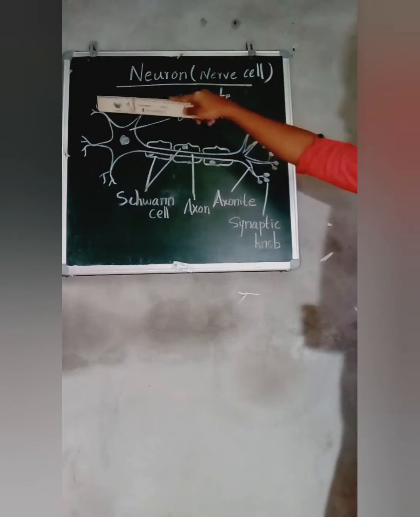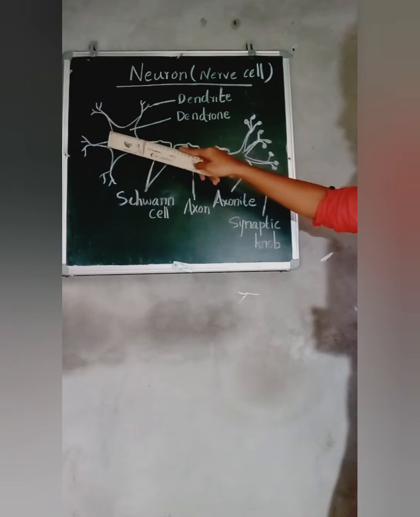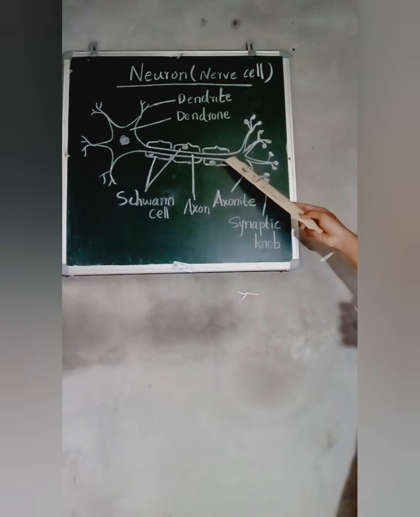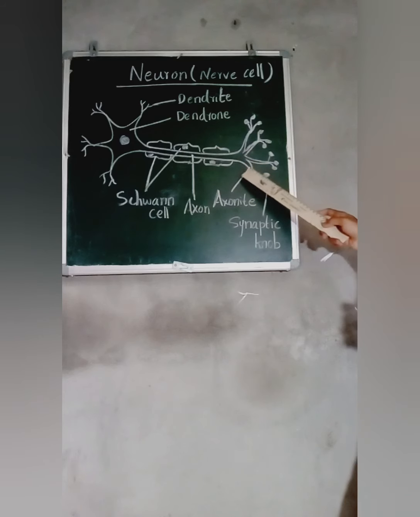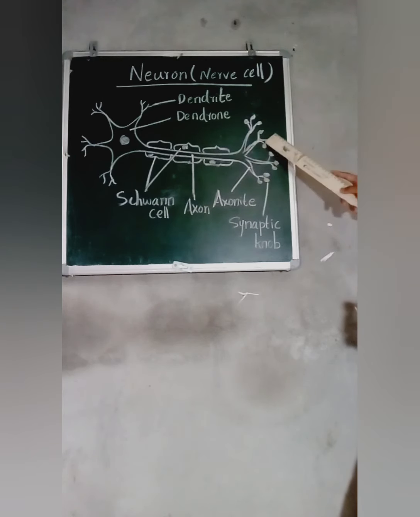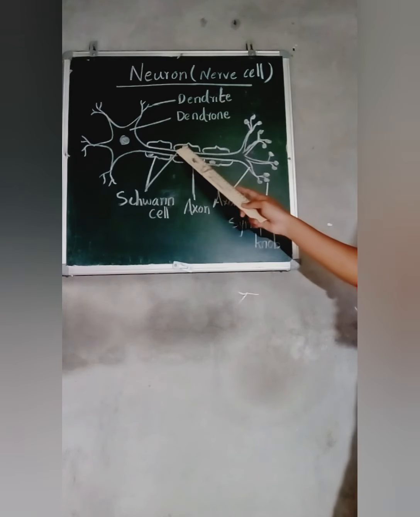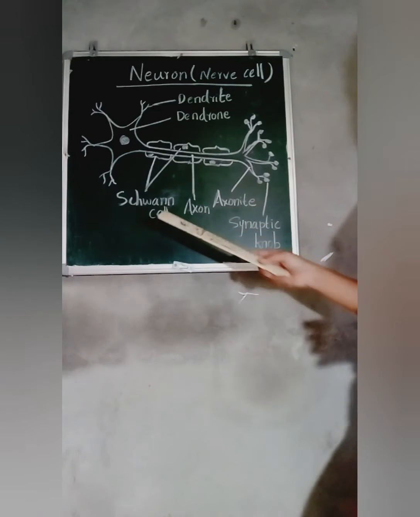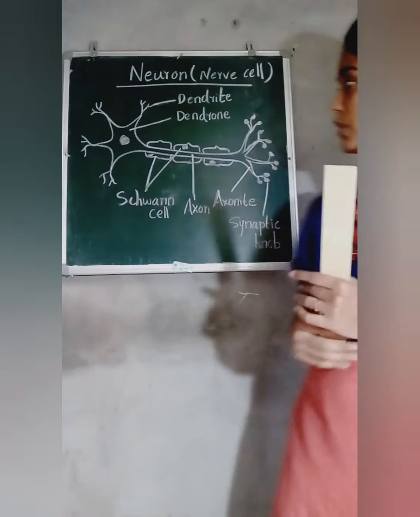The small branches are termed as dendrite, and these branches are termed as dendron, and this elongated region is termed as axon, and the branches of this elongated region are termed as axonite, and the end region is termed as synaptic node, and these special cells over the axon are termed as Schwann cell.